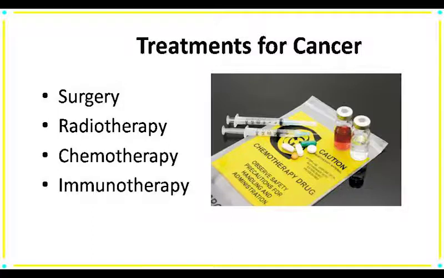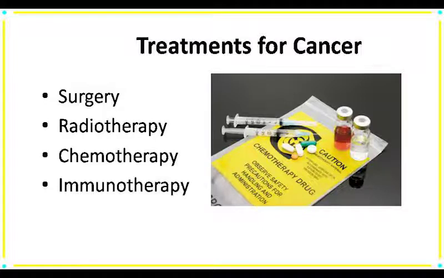Now, our next segment is treatment of cancer. There are various types of treatment. First one is surgery. If benign tumors are found, they are removed by surgery. Next is radiotherapy or radiation therapy. Tumor cells are irradiated to protect normal tissue present around tumor mass.